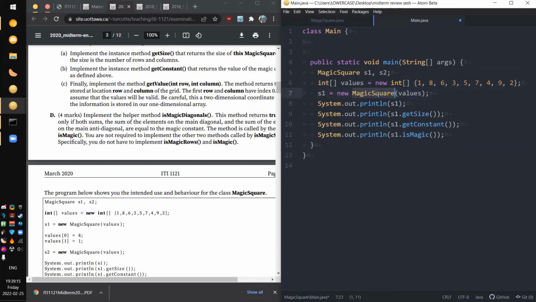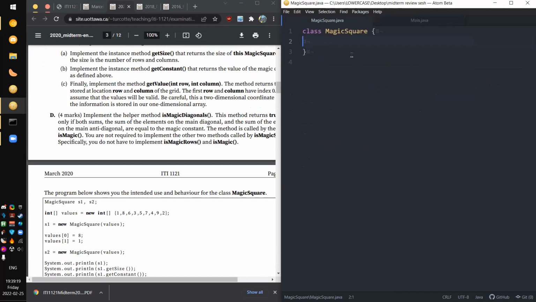So now we know MagicSquare takes an integer array for a constructor, and now we can put that in here. Please stop me if you have any questions. For convenience, we're pretty sure we're going to need to store this within the class, so let's just declare that here. this.values equals values.